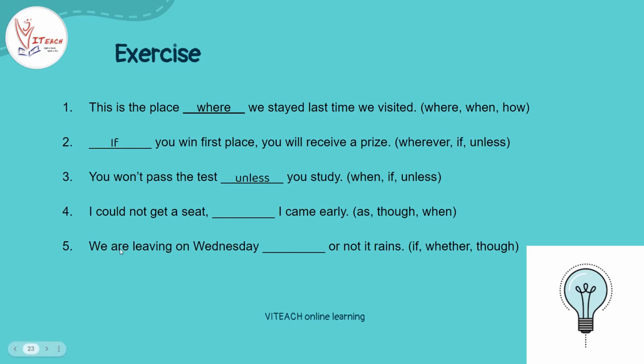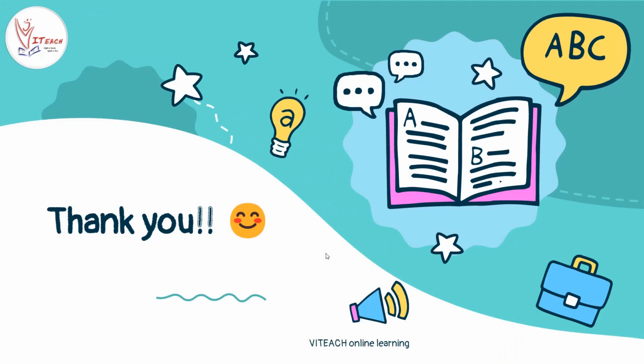Next. We are leaving on Wednesday dash or not it rains. What can you refer from it? Even if it rains or doesn't rain, that person is leaving on Wednesday. So which one suits here? Whether. Okay, so we are leaving on Wednesday whether or not it rains. Yeah. Thank you.